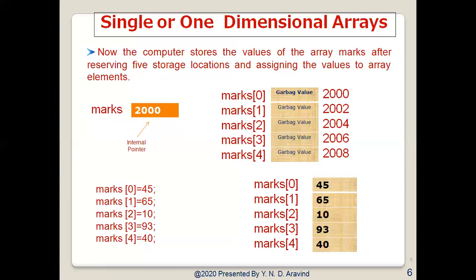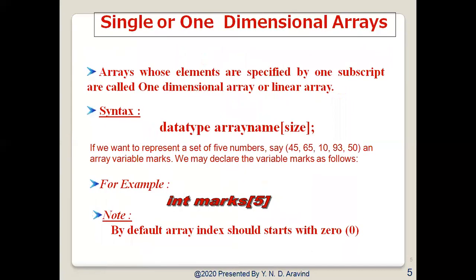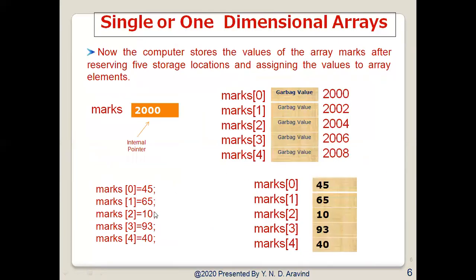Previously, we have seen that the array has 5 elements: 45, 65, 10, 93 and 40. Marks of 0 will have 45, marks of 1 will have 65, marks of 2 will have 10, marks of 3 will have 93 and marks of 4 will have 40. These values will get stored. Here, you need to understand something.